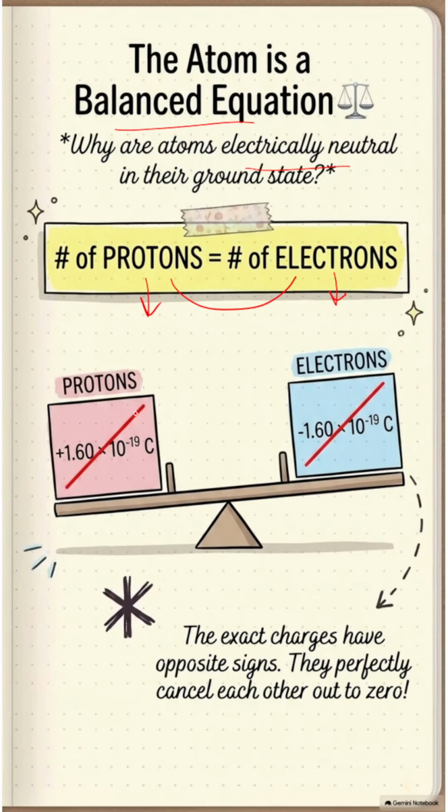For example, here you can see the charge of the proton is plus 1.60 into 10 raised to power minus 19 coulomb, while the charge of the electron is minus 1.60 into 10 raised to power minus 19 coulomb. That means they both have the same magnitude but with opposite signs. They cancel out each other's effect, and you will see an atom as an electrically neutral body, because the other subatomic particle, the neutron, carries no charge.